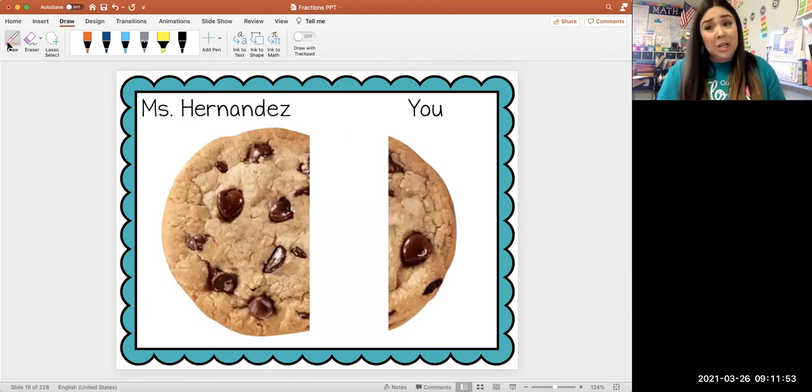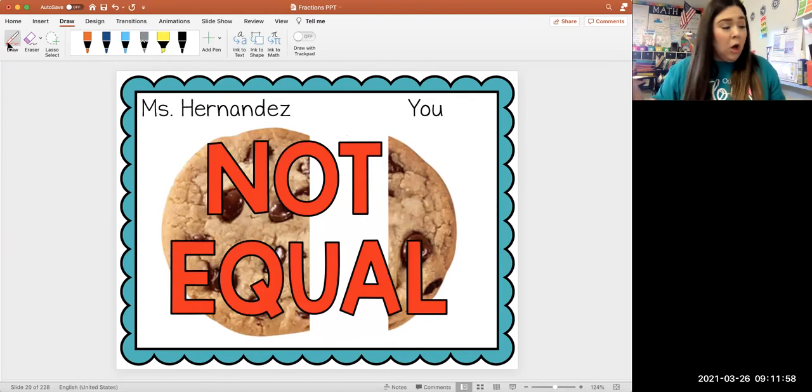So the way that I just partitioned this chocolate chip cookie is not equal. I have this buzzer, look. Not equal. That is not fair, Ms. Hernandez.